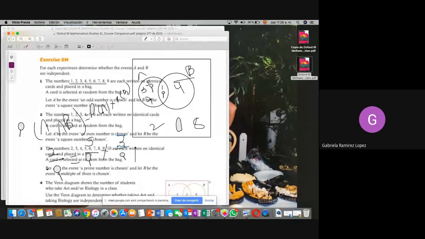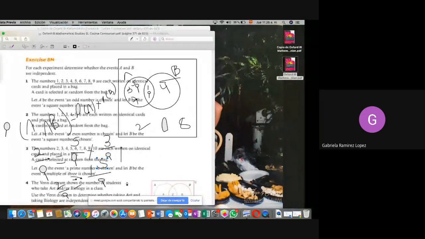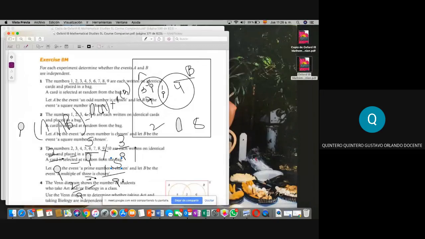Ahora, vamos a multiplicar. Creo que era 5 por 3, que es 15. Cuando multiplicas es numerador por numerador y denominador por denominador. Ok, entonces sería 15 sobre 81.